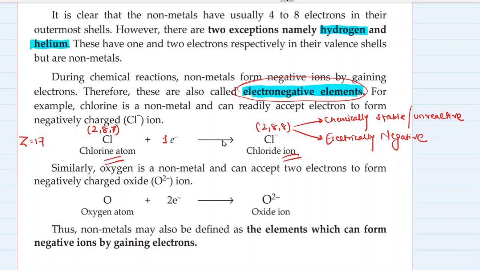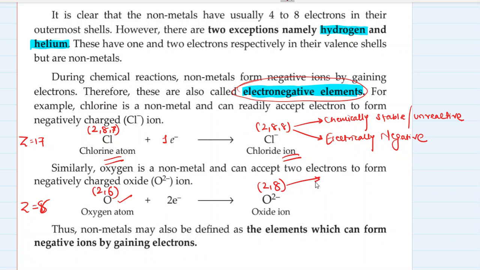All the non-metals behave like how this chlorine is behaving. To complete their outermost shell, they accept electrons and they become electronegative elements. Okay, oxygen has atomic number of 8. So the electronic configuration of oxygen is 2, 6, and it requires 2 electrons to complete its outermost shell, and after becoming an oxide ion, its electronic configuration becomes 2, 8.